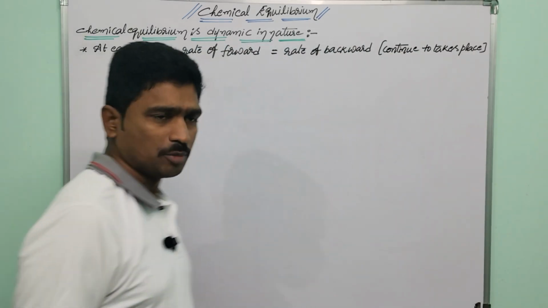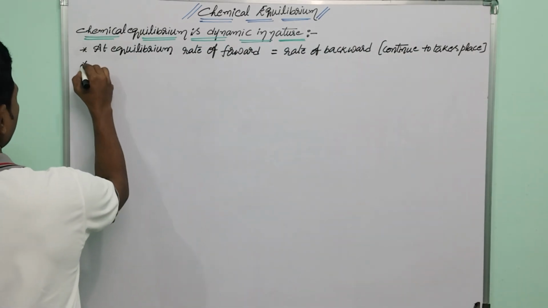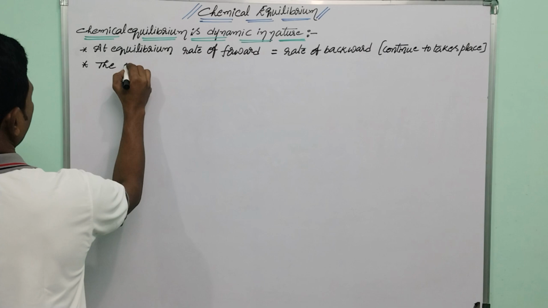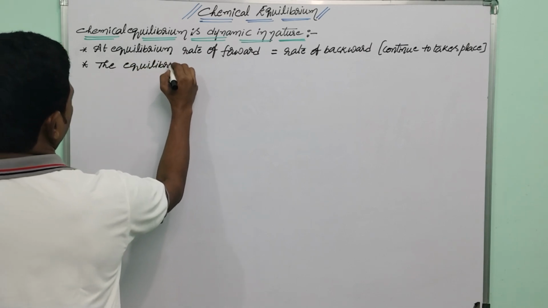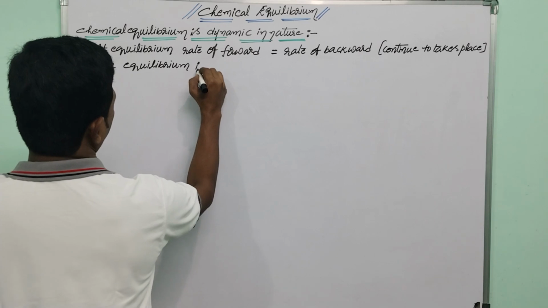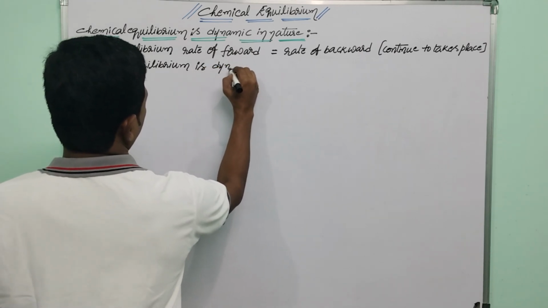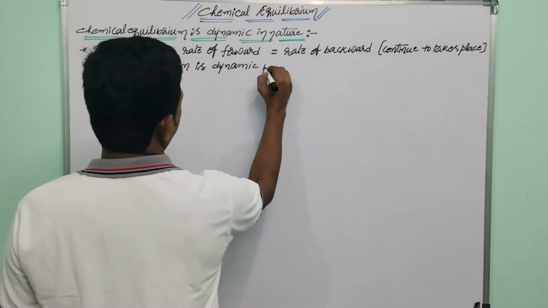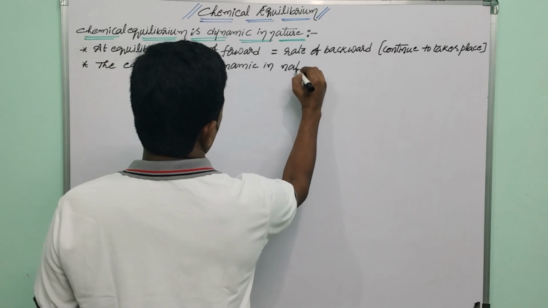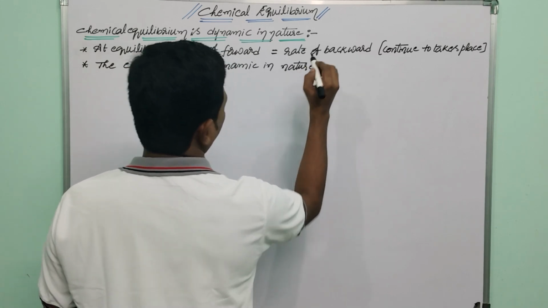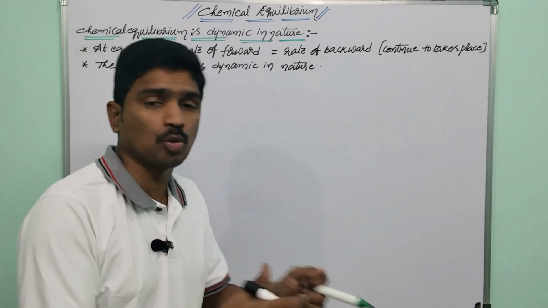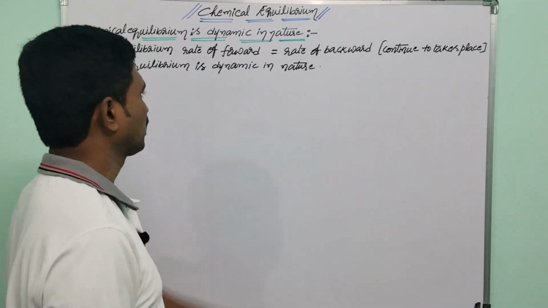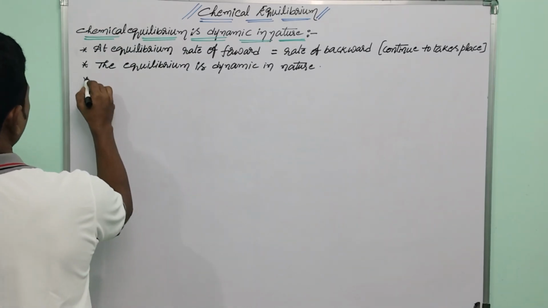Okay, it means we can say one thing: chemical equilibrium is dynamic in nature. Dynamic means in motion, continue to take place, nothing but in progress.